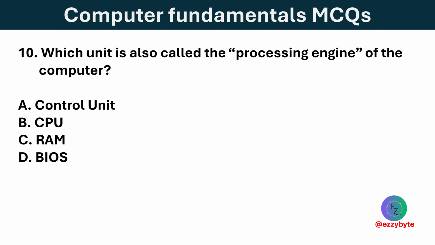Which unit is called the processing engine of a computer? Options are control unit, CPU, RAM, and BIOS. Option B is correct. The CPU is also called the processing engine because it executes instructions and performs calculations.